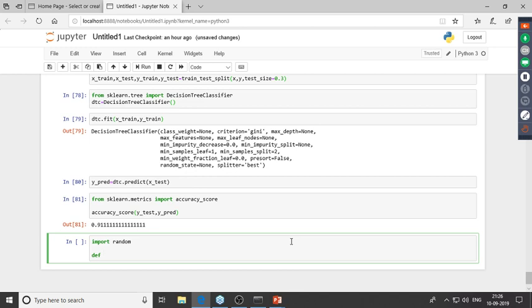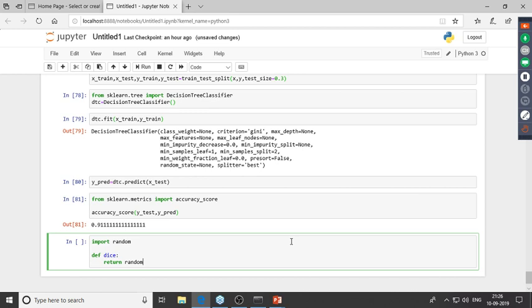So def, and the name of the function would be dice. So all I have to do is return, and let me put in braces over here. So I'd have to return random integer, and this random integer, the value would go from 1 to 6. So I have successfully created this over here, return dice. I'd have to put in parenthesis over here. Right, so I've successfully created my function.